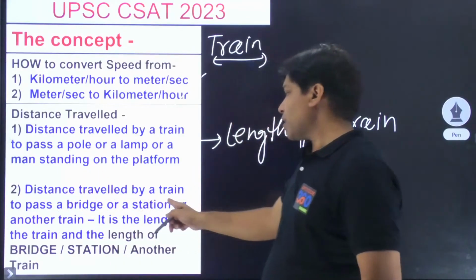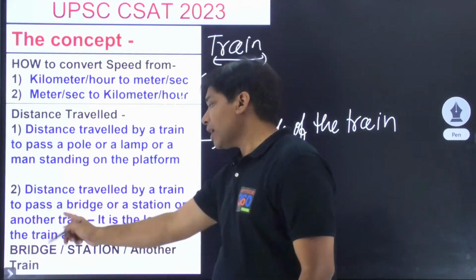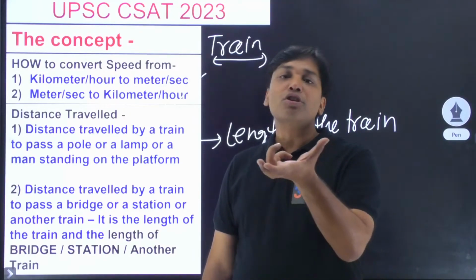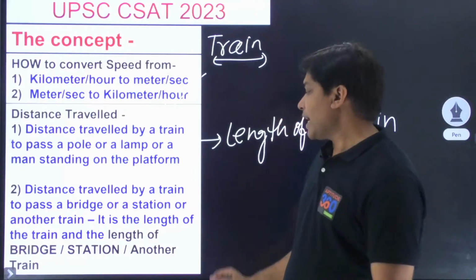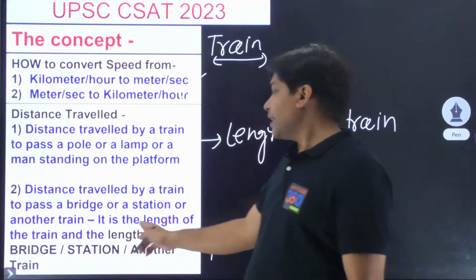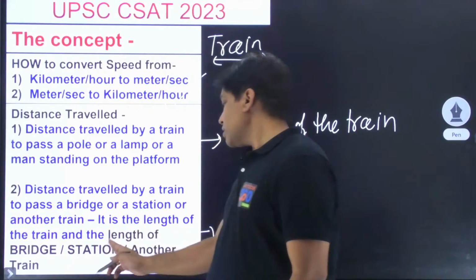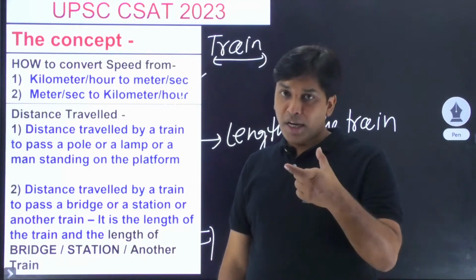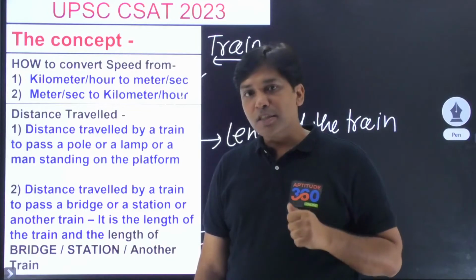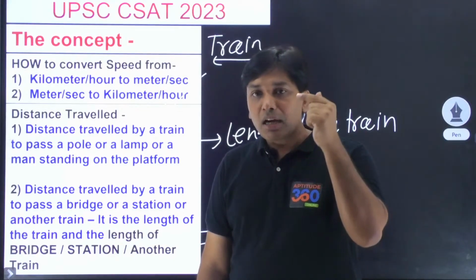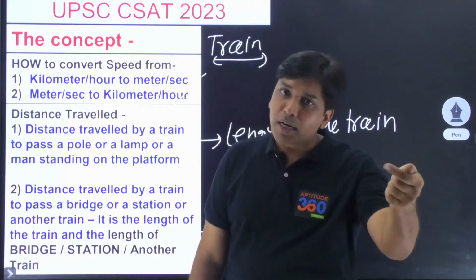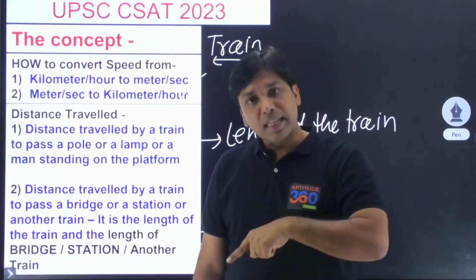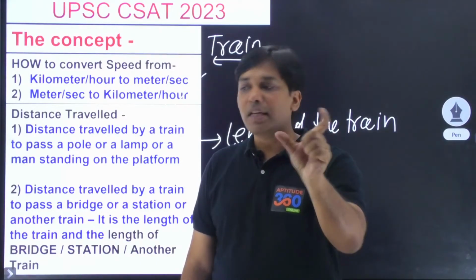Whereas the distance traveled by a train to pass a bridge or a station or another train, that is, the train is trying to surpass another object that has its own significant width. In that case, what will happen? It is the length of the train and the length of the bridge or the station or the other train, the collective distance that is going to be traveled. There are two trains, one has more speed, the other less. If the faster one wants to catch the slower train, what is going to be the total distance that the train is going to cover? Its length plus the length of the other train. The collective lengths.